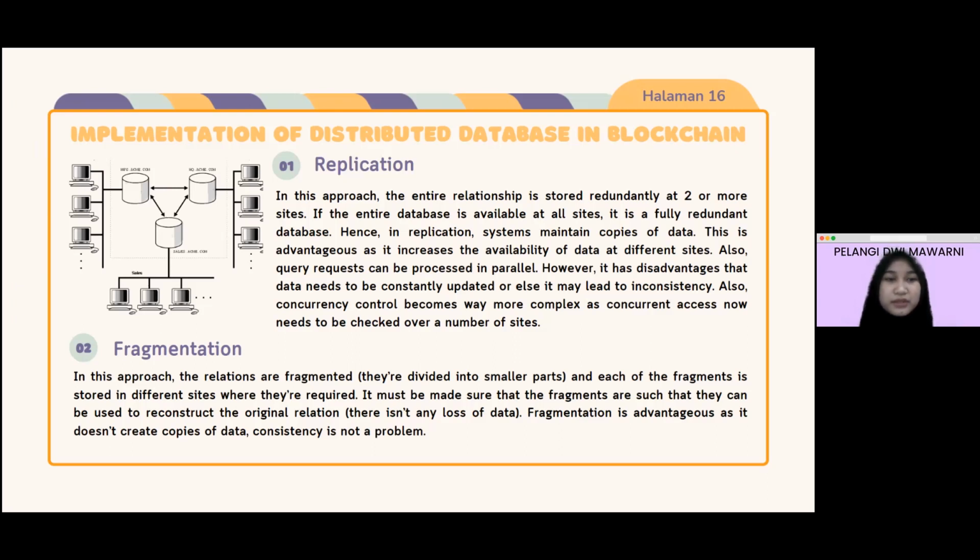Number 2 is fragmentation. In this approach, the relations are fragmented, or divided into smaller parts, and each of the fragments is stored in different sites where they are required. It must be made sure that the fragments are such that they can be used to reconstruct the original relation. Fragmentation is advantageous in that it doesn't create copies of data. Consistency is not a problem. Next.